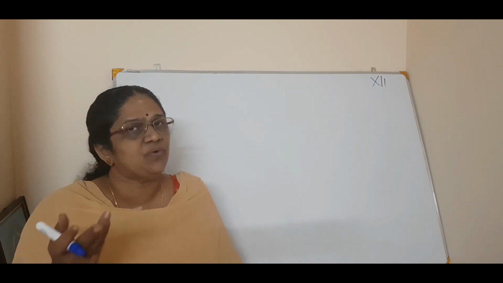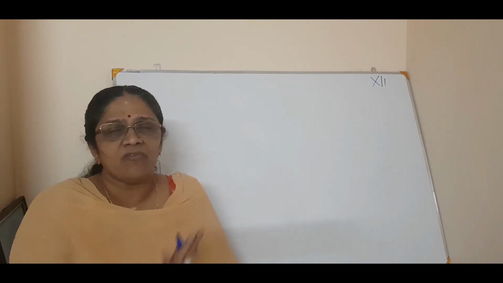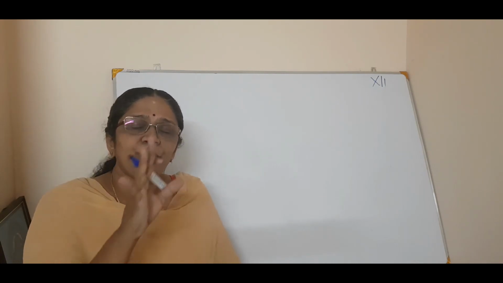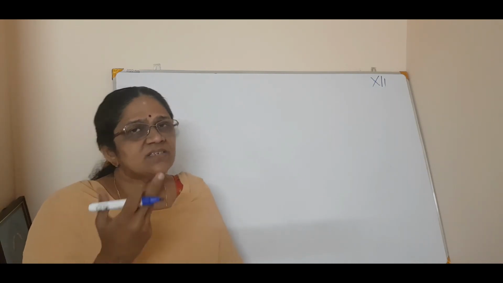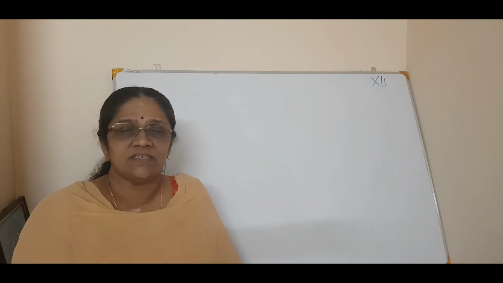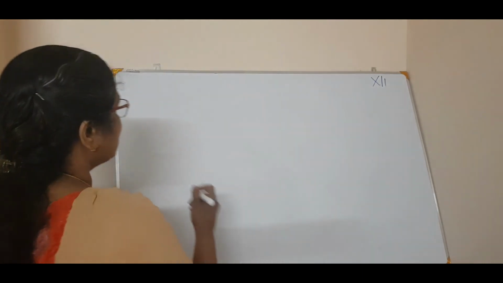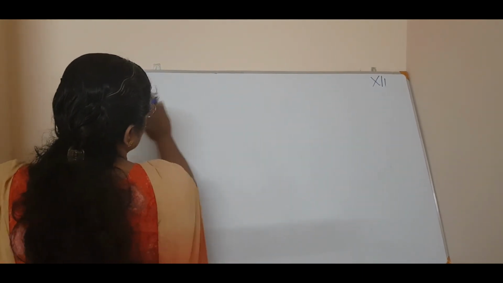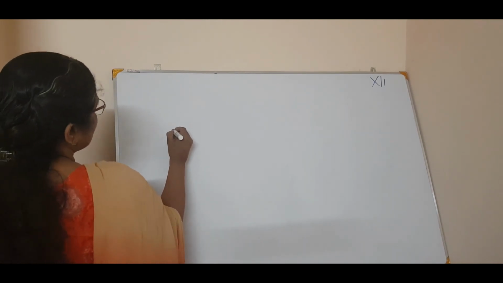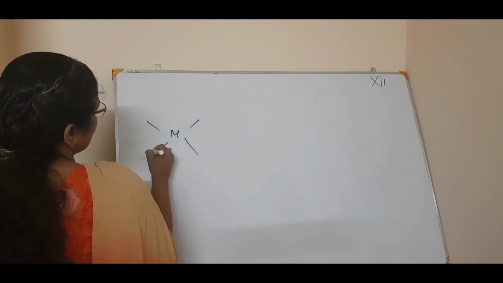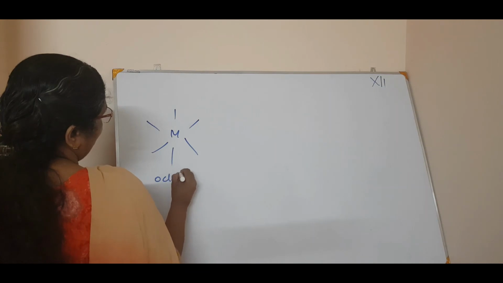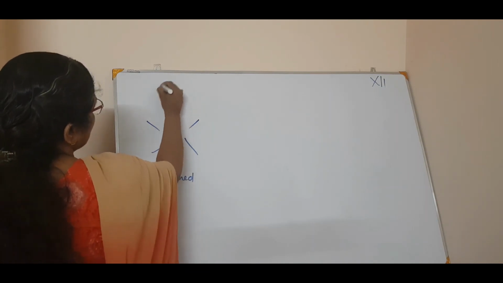Definition you can write on your own: the spatial arrangement of the ligands which are bonded to a central metal atom is called coordination polyhedra. That's it, geometry. Now there are different types of polyhedra or spatial arrangement. Octahedral, that is 6. See, this is octahedral.